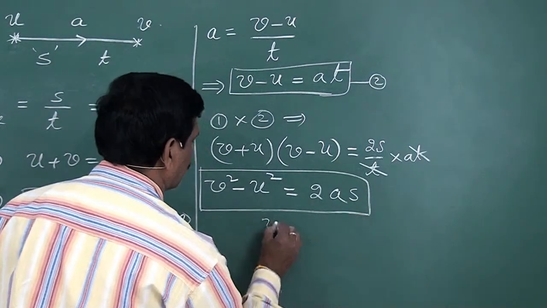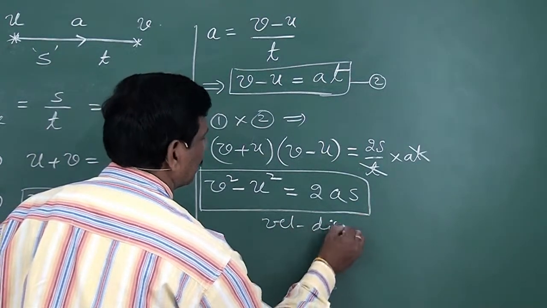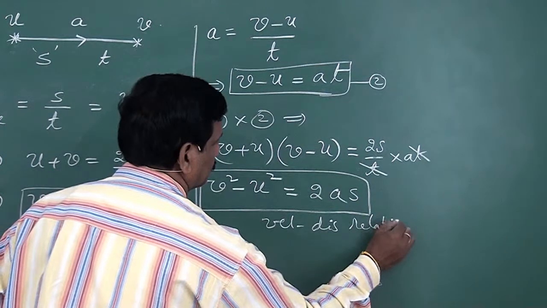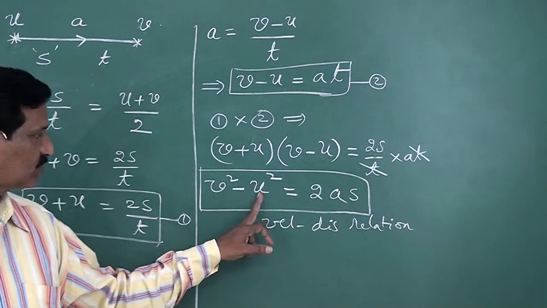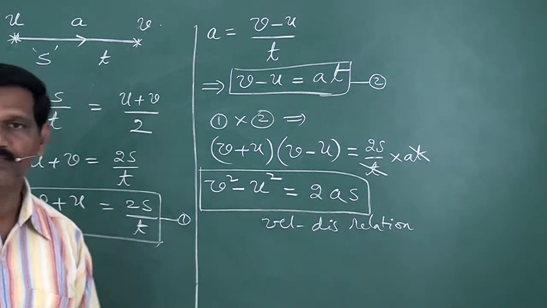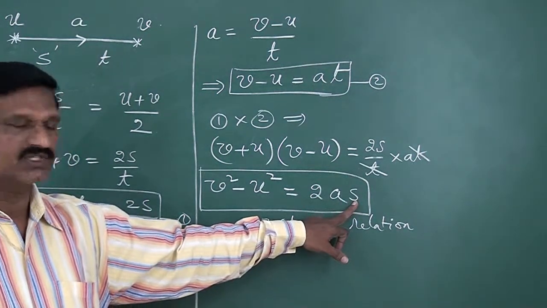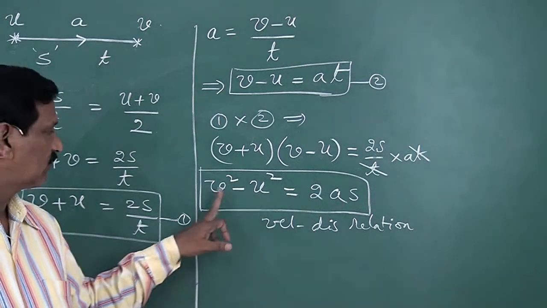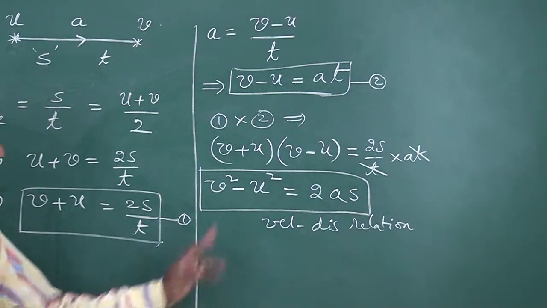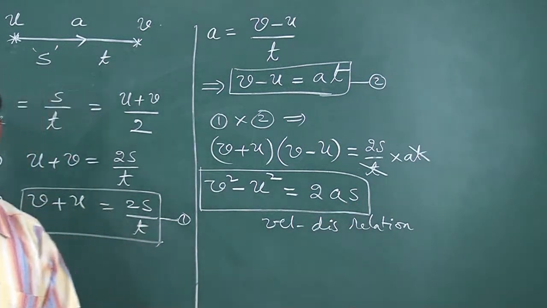This is the velocity displacement relation. V square minus u square equal to 2as. Here s is the total displacement, with uniform acceleration, initial velocity, and final velocity.